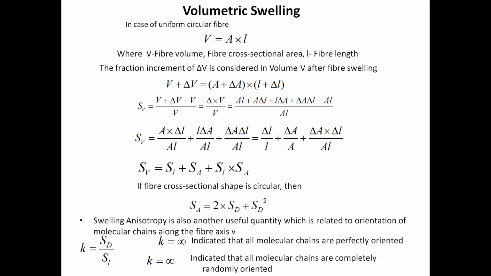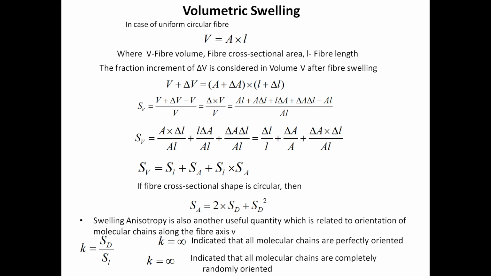If area of cross section is circular, then this areal swelling can be rewritten as 2 into SD plus SD square. So there is an anisotropy in fiber swelling also. Anisotropy, you know. Isotropy means a material has homogeneous property, the same property at all places.